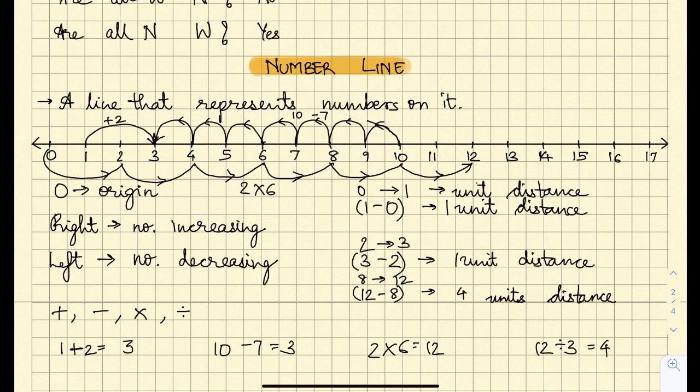So here what we see is that on the number line we can do all the operations such as addition, subtraction, multiplication and division, provided the numbers are small. Otherwise, what we have learned in our previous class, that same method we are going to follow.